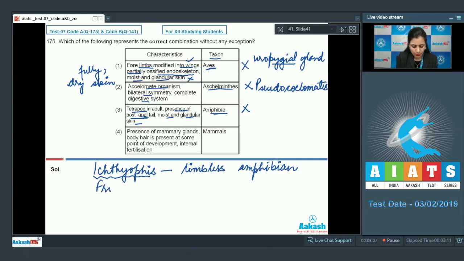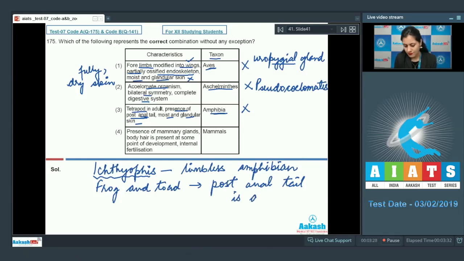So in frog and toad, post-anal tail is absent.